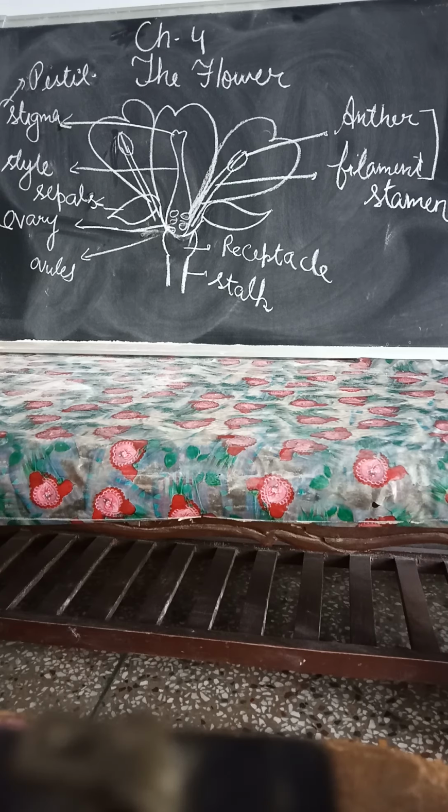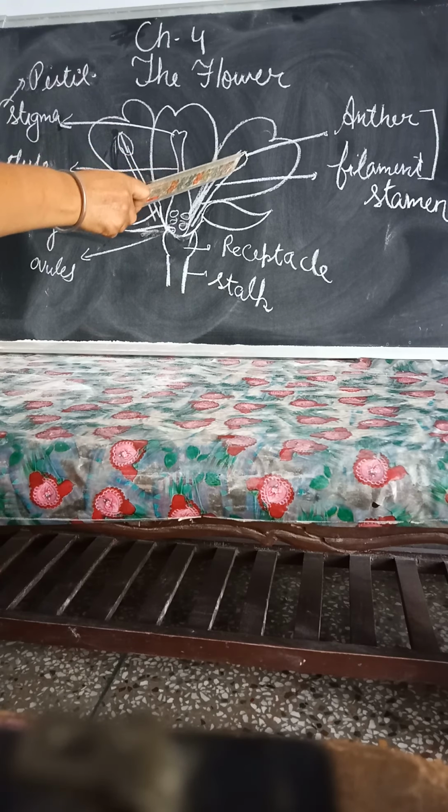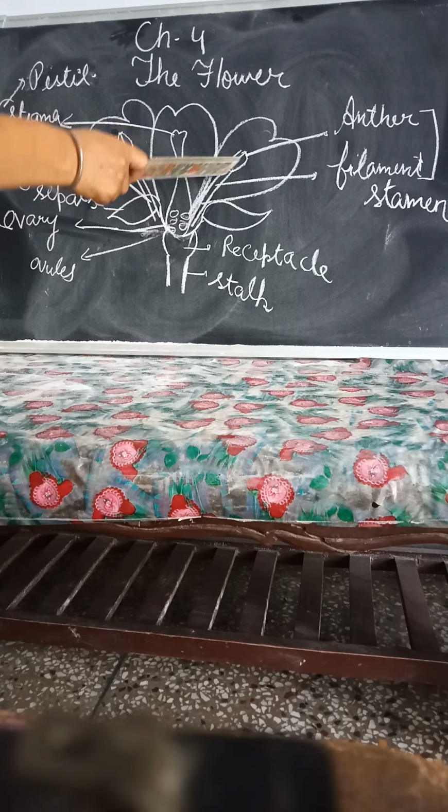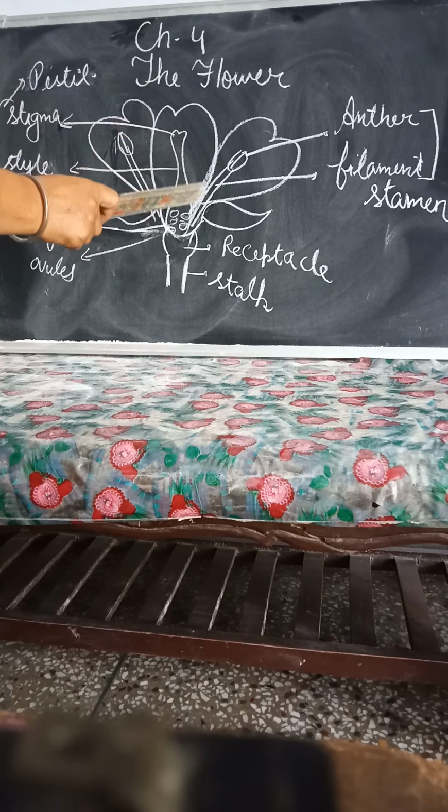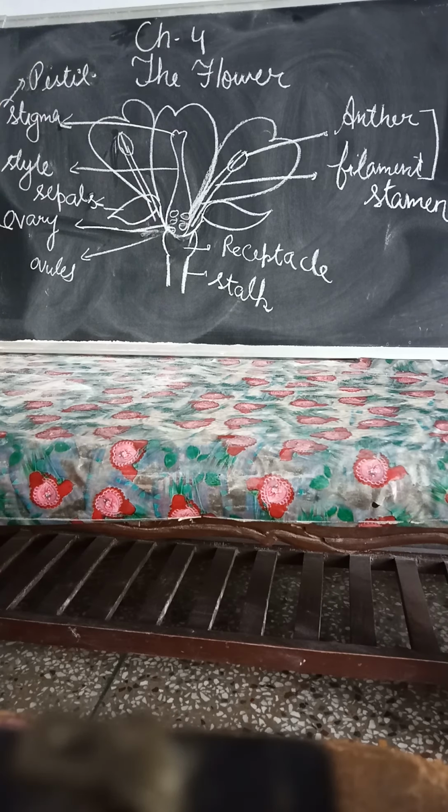The third whorl has a long thread-like structure with a bilobed tip, two lobes present at the tip. Singularly it is called the stamen and collectively it is called the androecium. It is the male reproductive part of the flower and consists of two parts. At the tip, the bilobed structure is called the anther, and below it is the filament. The single structure with the anther and filament is called the stamen, the male reproductive part of the flower.